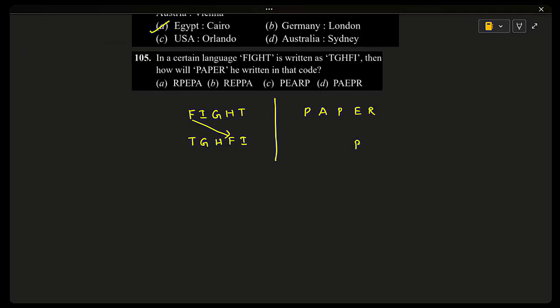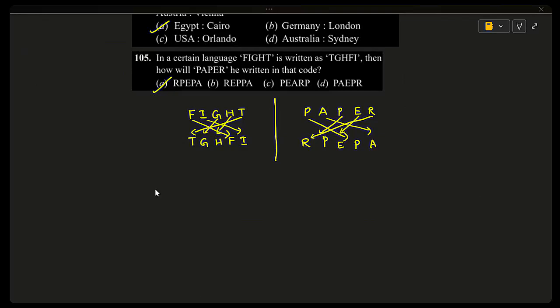So P will come here. And second became last. A will come here. And third became second. P will be here. And fourth became third. So E will be here. And last became first. So R will be here. RPEPA. That is option A.